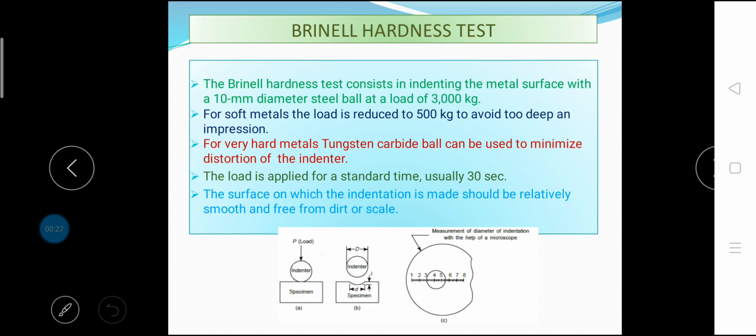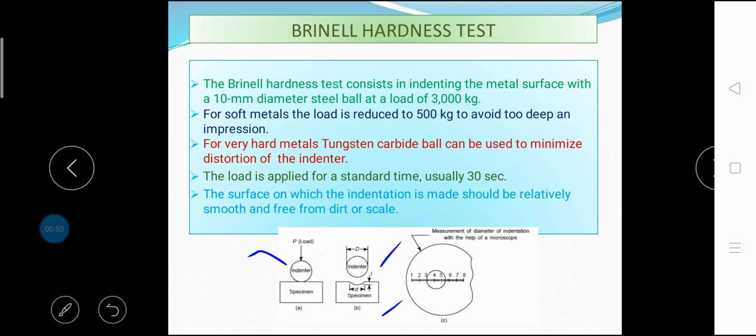In this test, a standard hardened steel ball of diameter D is pressed for about 10 to 15 seconds into the surface of the specimen by gradually applied load P. The diameter of the indentation is measured after the load and ball are removed.